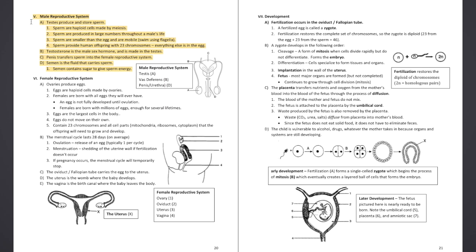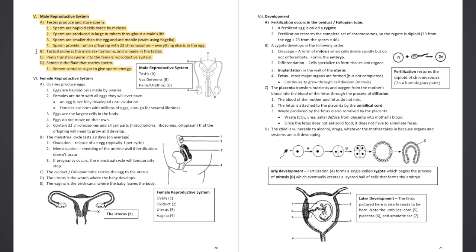5. Male reproductive system. A. Testes produce and store sperm. 1. Sperm are haploid cells made by meiosis. 2. Sperm are produced in large numbers throughout a male's life. 3. Sperm are smaller than the egg and are mobile. Swim using flagella. 4. Sperm provide human offspring with 23 chromosomes. Everything else is in the egg.